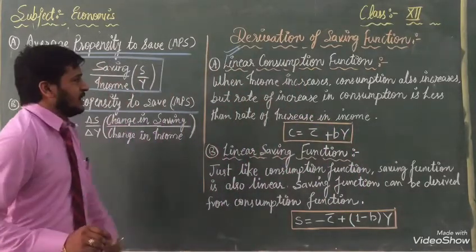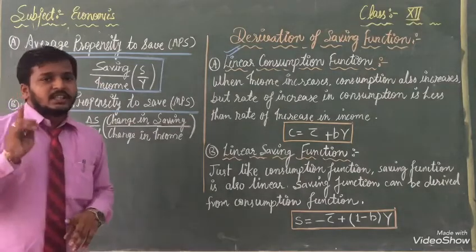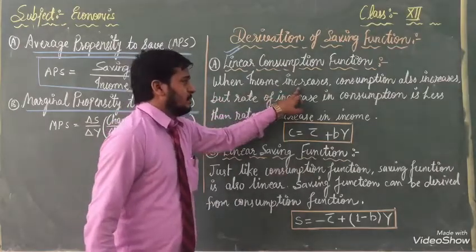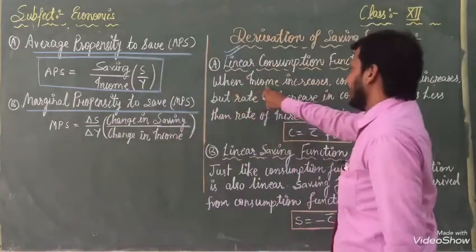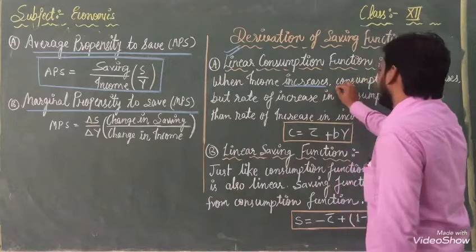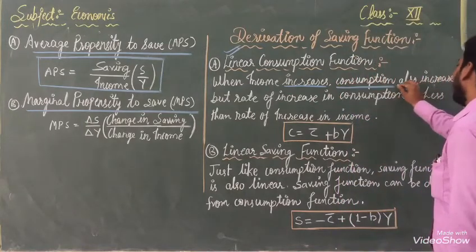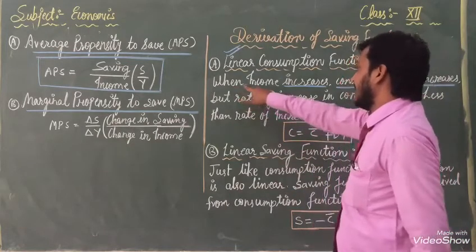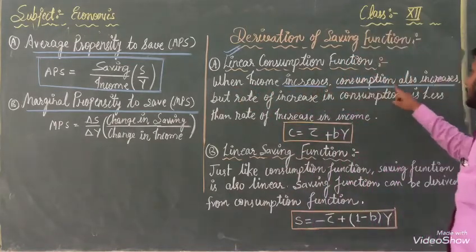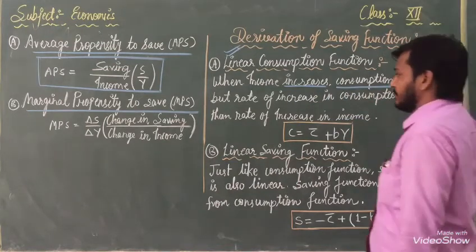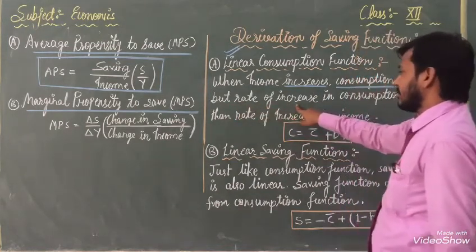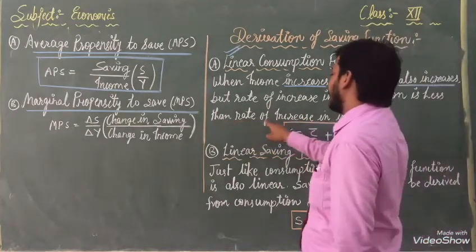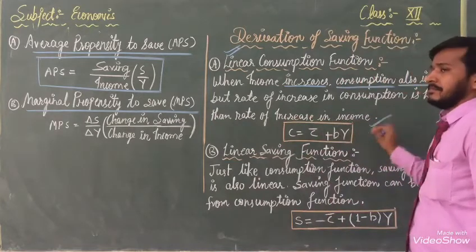So the first one is written here in front of you: the linear consumption function. When income increases, consumption also increases. Once again, listen. When income increases, consumption also increases, but the rate of increase in consumption is less than the rate of increase in income.